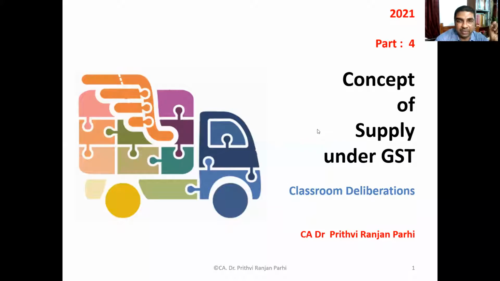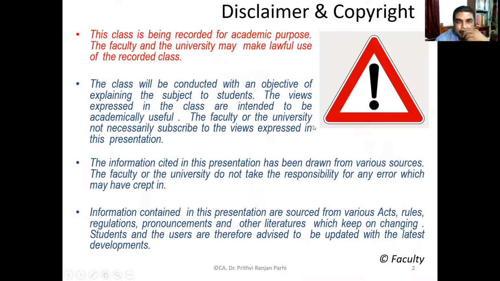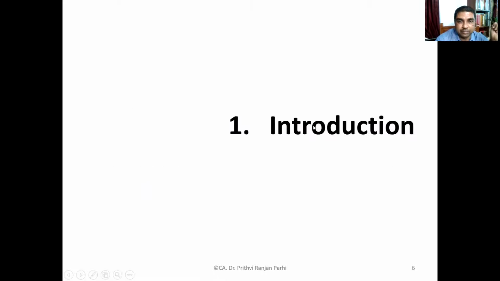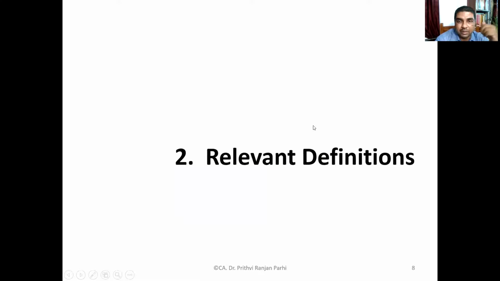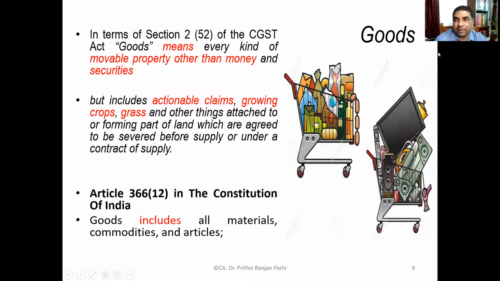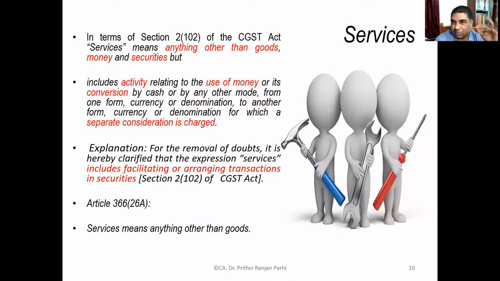Now friends, let us move. If you quickly recapitulate what we have learned so far, we already know that the taxable event in the GST law is supply. And in that context, it can be supply of goods and services. The definition of goods we have understood, definition of services we have understood.